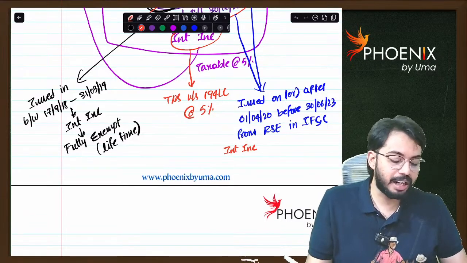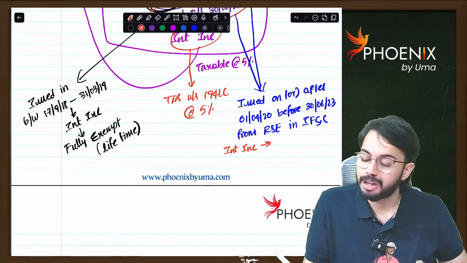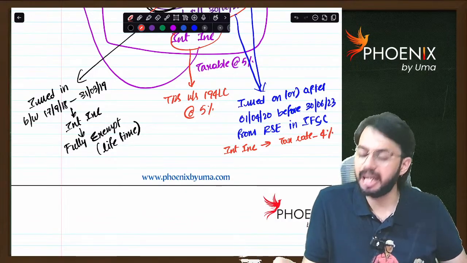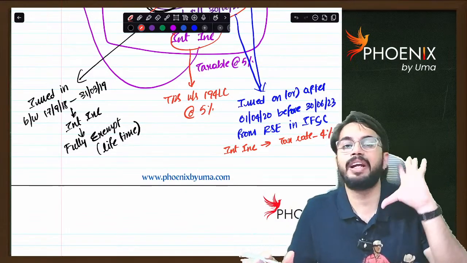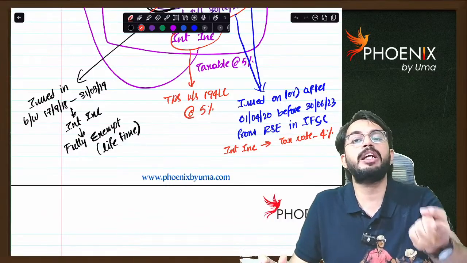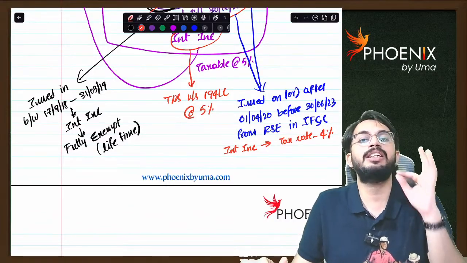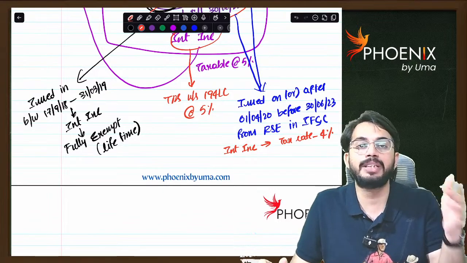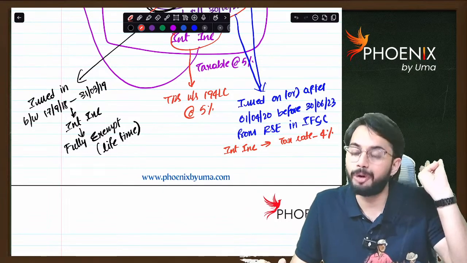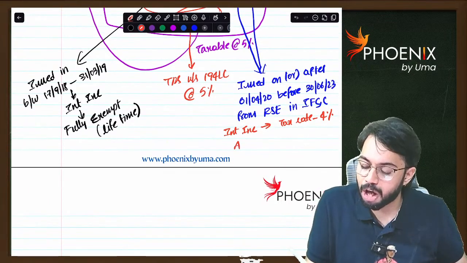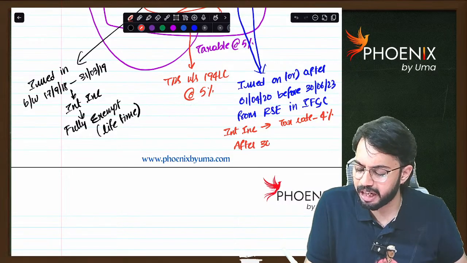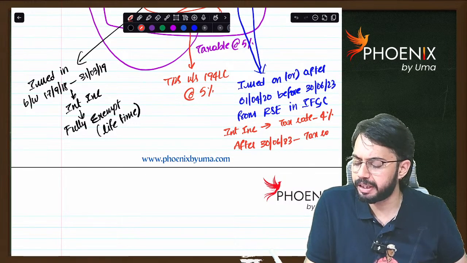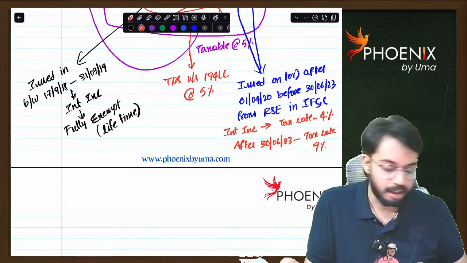On that interest income, the tax rate applicable is only 4%. Are you able to understand? Generally, the tax rate is 5% for interest income. But if rupee denominated bonds are purchased from a recognized stock exchange located in IFSC, the tax rate applicable is not 5%, it is only 4%. But if they are purchased after 30th June 2023, then the tax rate applicable is 9%. Are you able to understand? Tax rate 9% is applicable.